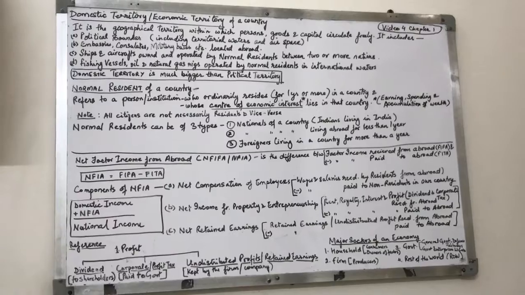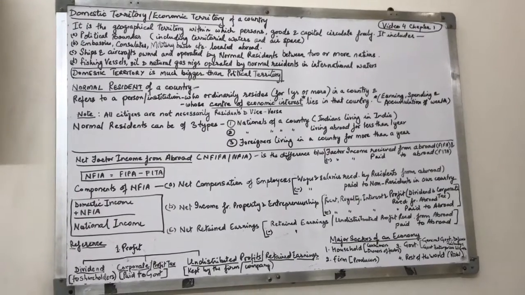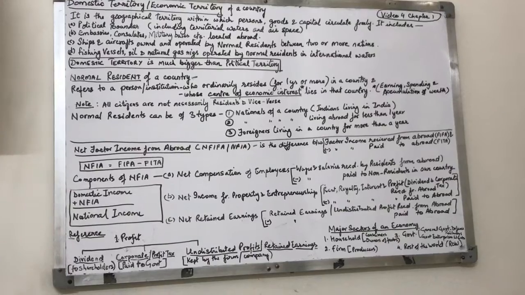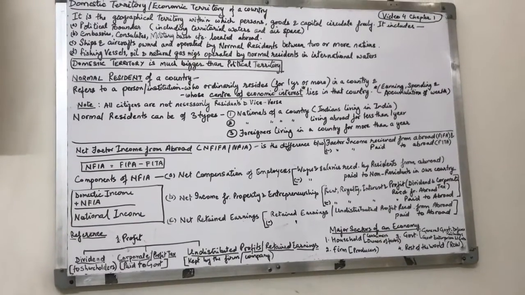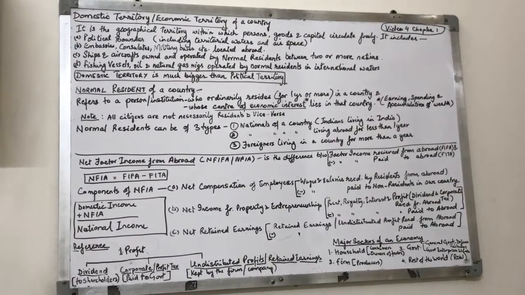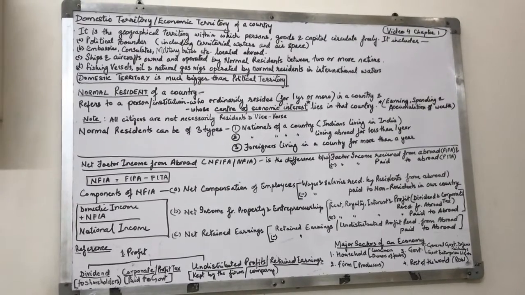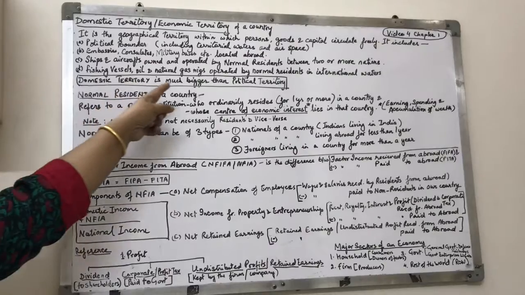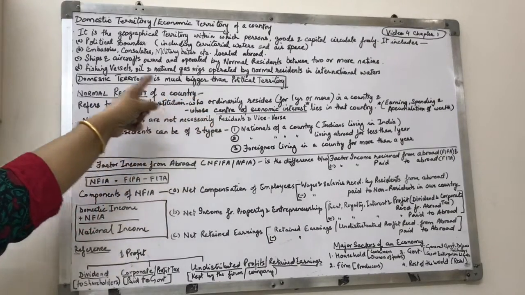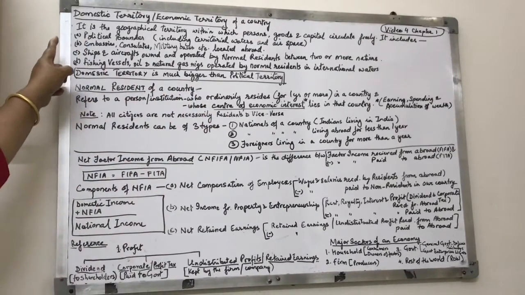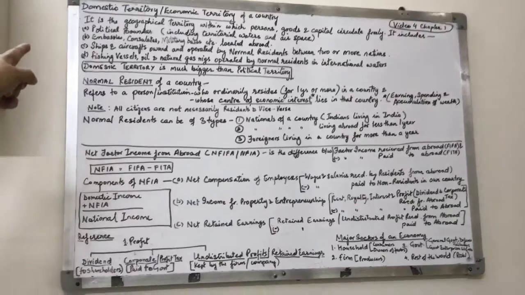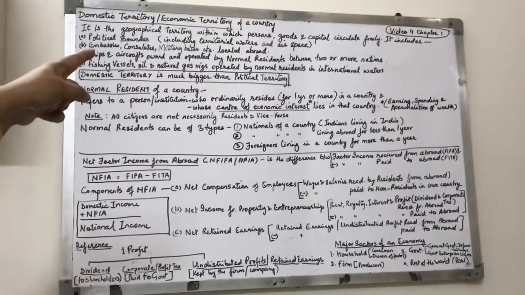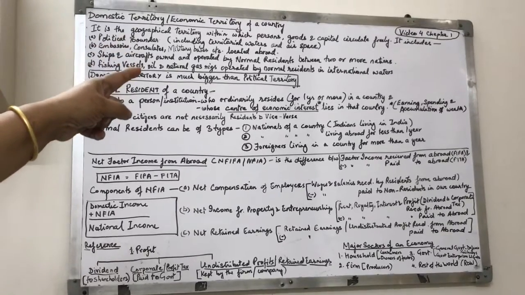We have heard about political territory. Like when we think about India, we think about the map of India. That is a political territory. So is this also the domestic territory of a country? No. Domestic territory is much bigger than the political territory. How? Because domestic territory is a geographical territory within which persons, goods and capital circulate freely.